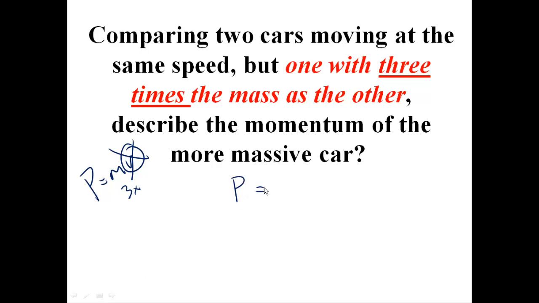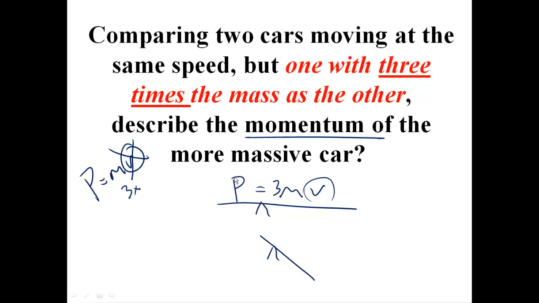Well, the way I've taught this in class before is think of it as a teeter-totter. If suddenly we make this one 3 times greater this side, the teeter-totter is going to go, vroom. It's going to fall. We need to balance it out, so what do you have to do? Well, since we're not changing this velocity, the only thing we can change, and that's what we're asking about, the momentum, is this side. So it's going to be 3 times the momentum.